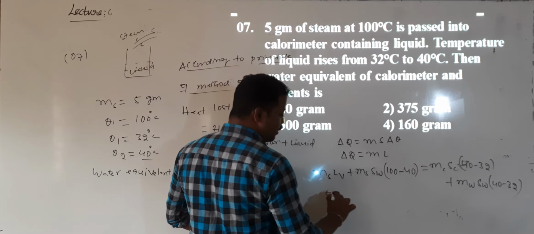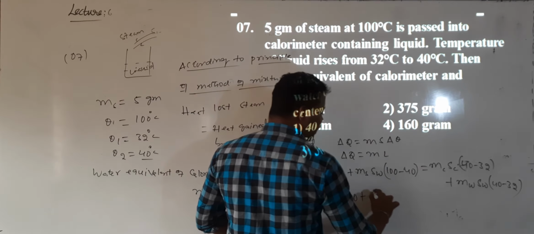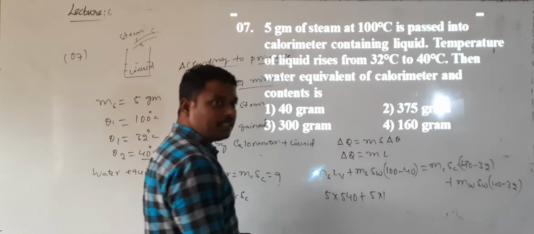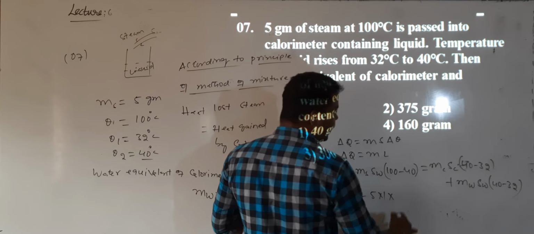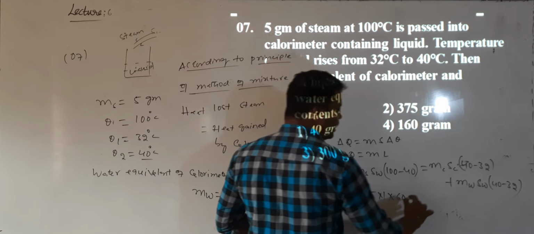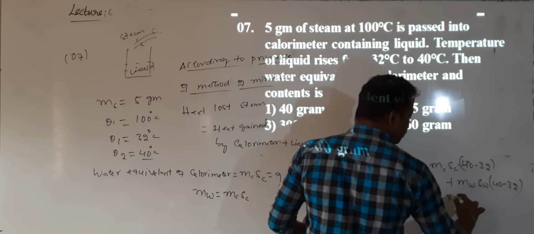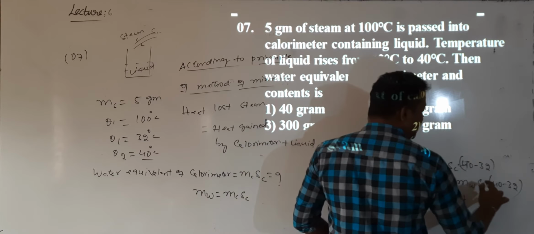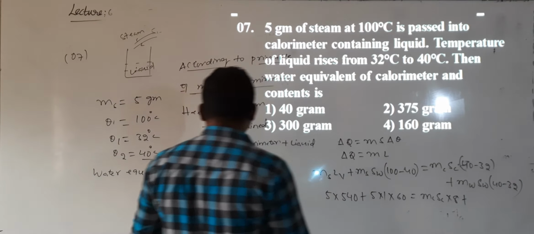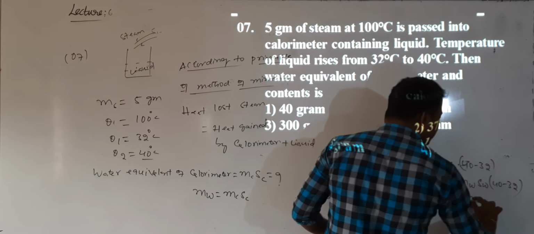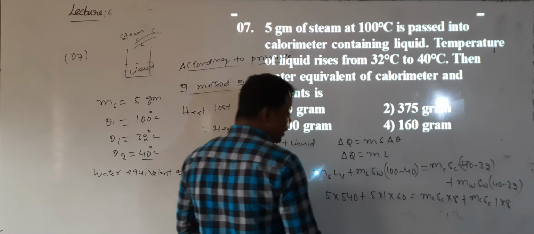Mass of the steam 5, latent heat value 540, plus mass of the steam 5, specific heat of water in CGS system is 1, into 100 minus 40, which is 60, equals mc into sc into 40 minus 32, which is 8, plus mW into SW. SW value is 1, but mW can also be written as mc into sc, into 1 into 8. So then what will I get?